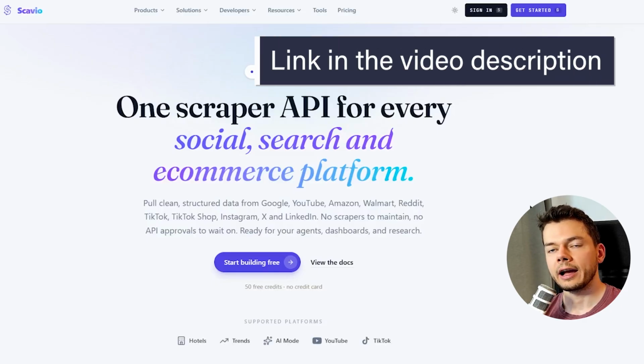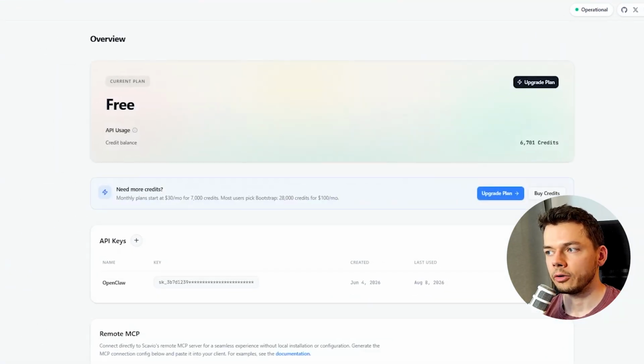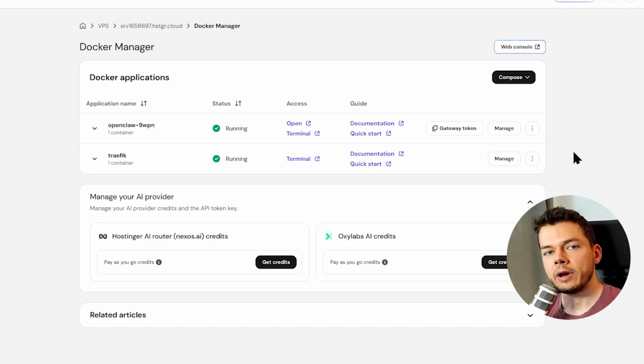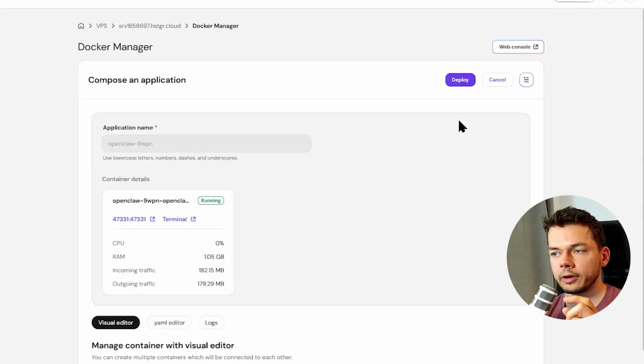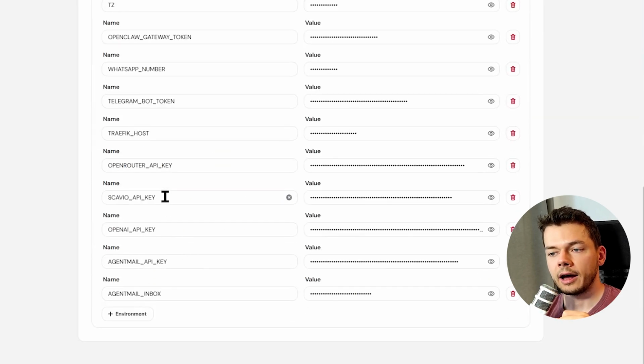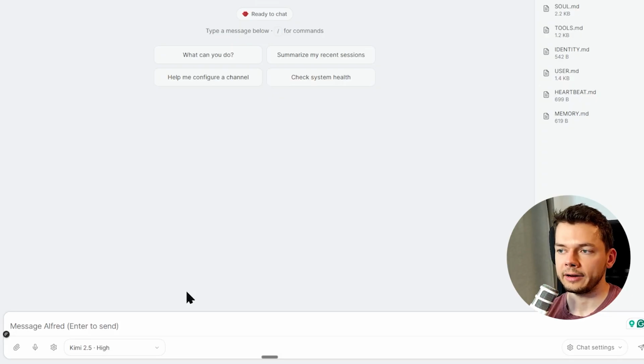Then we have to create an account on Scavio. I will put a link into the video description below. Just click on sign in and create your account. Then go to API keys. Create a new key, copy it, and then we have to add this API key to our OpenClaw configuration. I use Hostinger here, which has environment variables. This way we keep the key secure, so I can go down to environment, call it a Scavio API key like this, add it here, and save the changes. If you don't know how to add environment variables to your project, you can also just paste the key into the agent chat and tell it to configure it for you. It's less secure because then the key is visible in your project in plain text, but it's good enough.